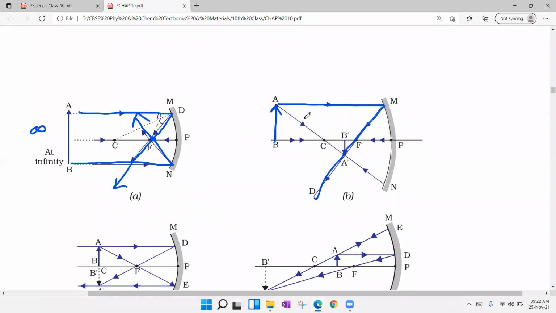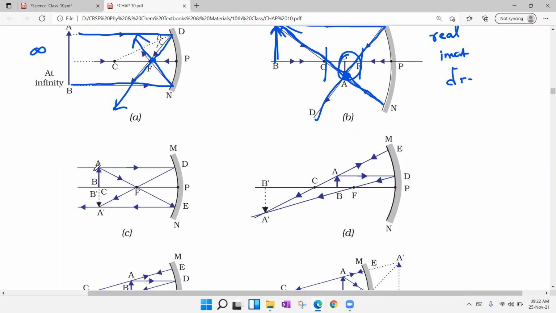Second, when the object is placed beyond C, you can observe the first light ray touches the mirror and passes through the focus. The second light ray passes through the center of curvature. After touching the mirror, it reflects back through the center of curvature only. And this is the point where the 2 rays meet. This is the actual way of meeting, so definitely the image will be a real image. If it is real, definitely it will be inverted. You see the object size is big, the image size is small, so it is diminished. And the image forms in between C and F.